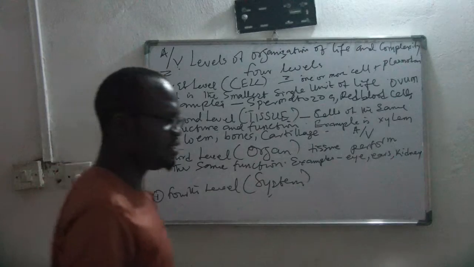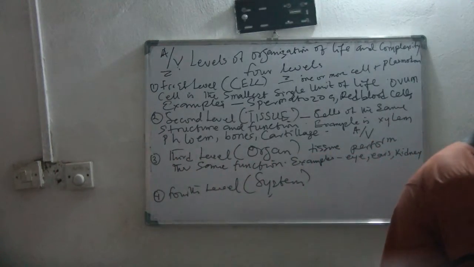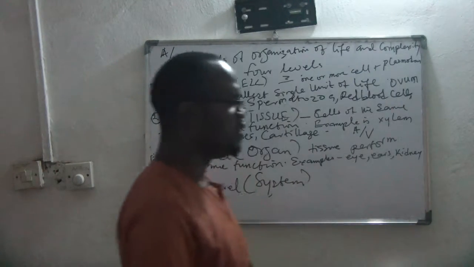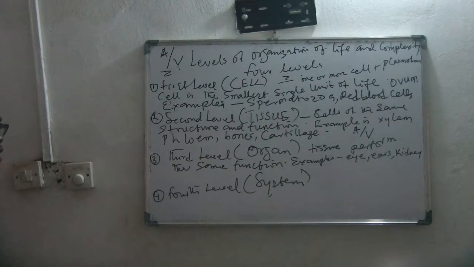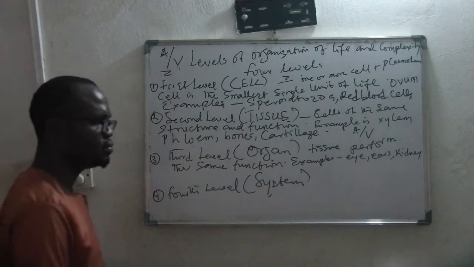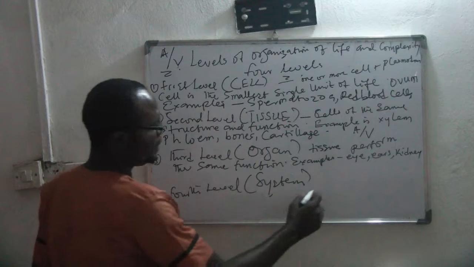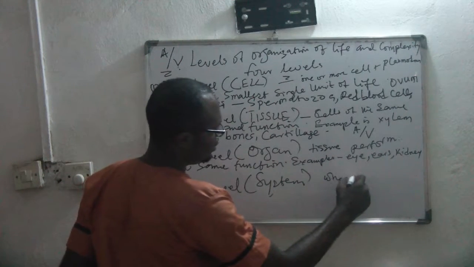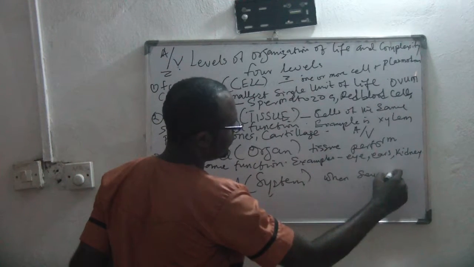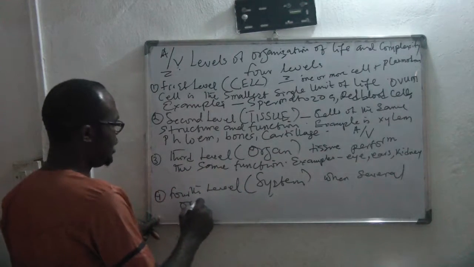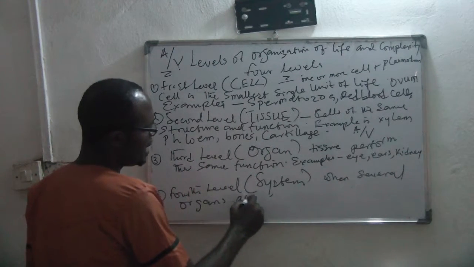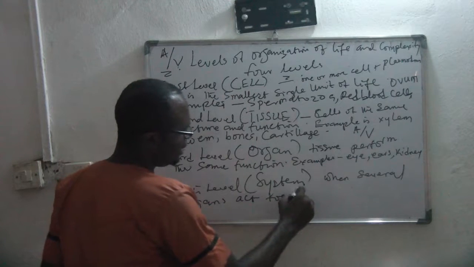Now finally, the fourth level of organization. Fourth level is when several what? Organs act together.